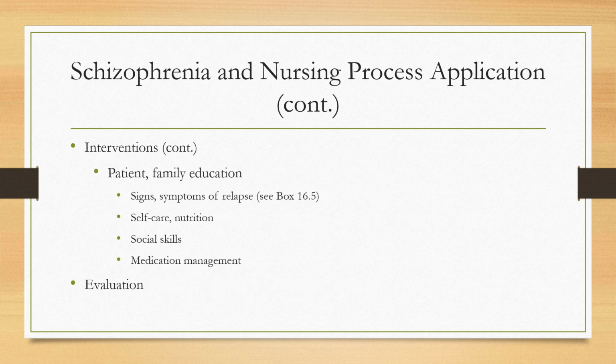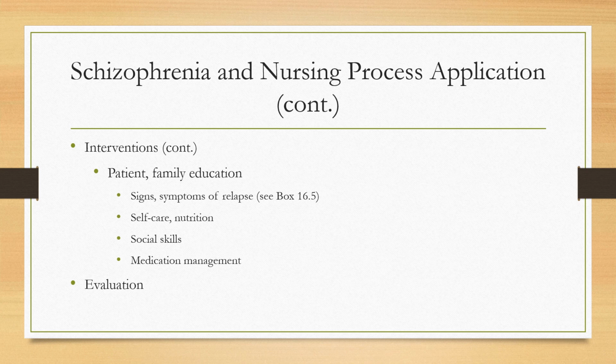A diagnosis of schizophrenia can be a big adjustment for both the patient and their families. Many times, the patient and family don't have a good understanding of the illness and the need for education. Preventing relapse is an essential teaching point. Box 16.5 in your book has early signs of relapse, which include mood swings, lack of sleep, poor nutrition, neglecting appearance, and forgetfulness.